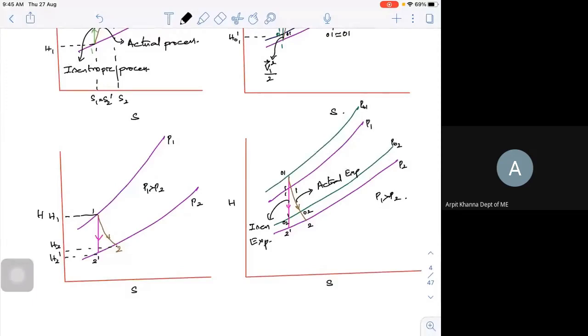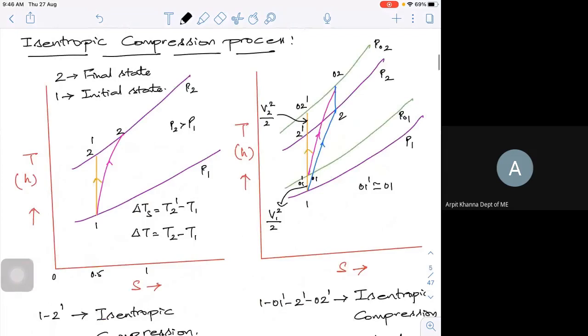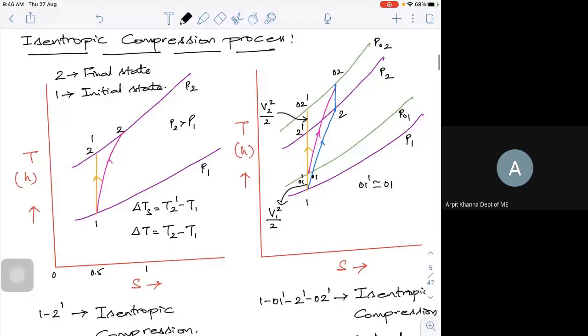Now, the same thing can be seen for isentropic processes also. Look at this. I have the isentropic compression process, so I have the HS diagram and TS diagram.